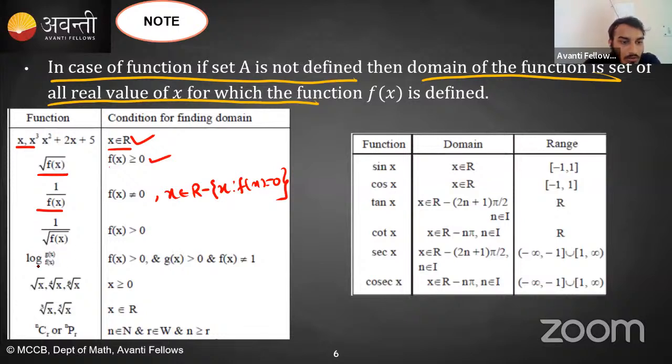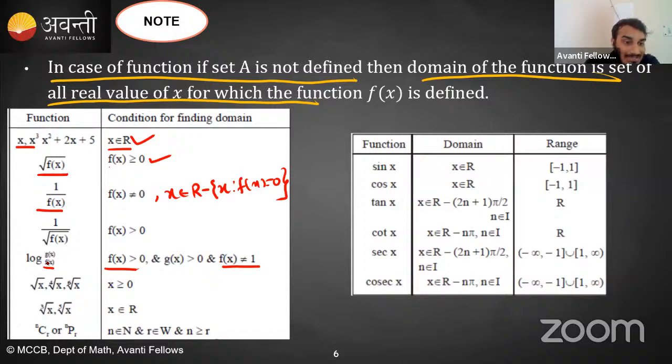Now, log of g of x to the base f of x. Very good, Nigama. Very good, RM. Okay. तो इसके लिए डिफाइन क्या होता है? सबको पता है लॉग कैसे डिफाइन होता है? Base is f of x. So first of all, for any log value to be defined, base should be greater than 0 and base should not be equal to 0.